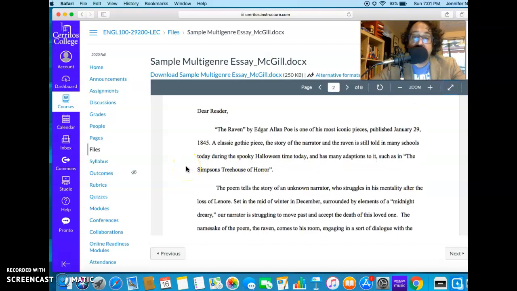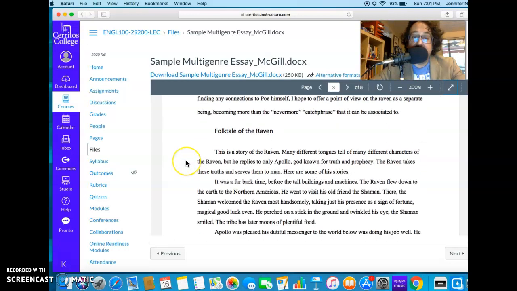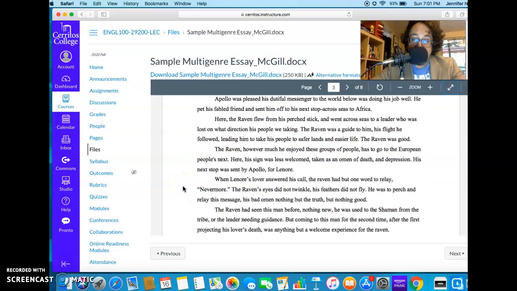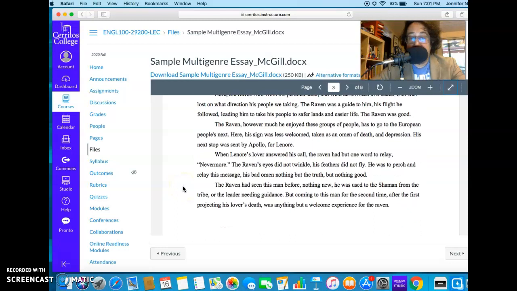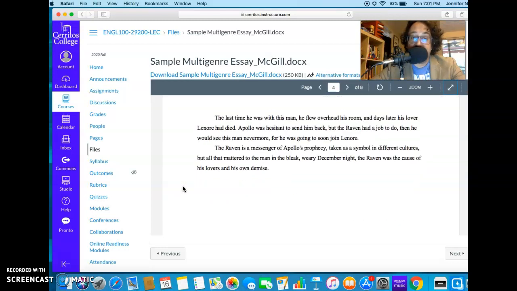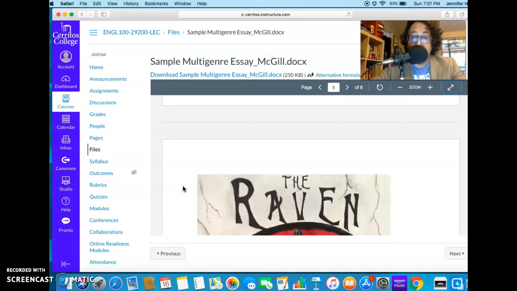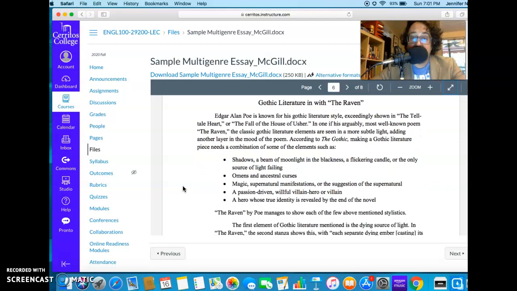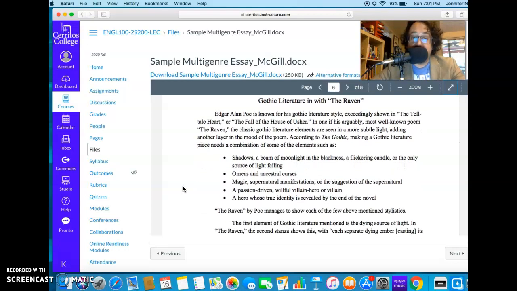The student begins with a Dear Reader letter. She wrote a folk tale, or actually, well, either way, she's explained. This more looks like an encyclopedia entry about it, which is great too. That works. She created a visual here, which counts, because she created it herself.